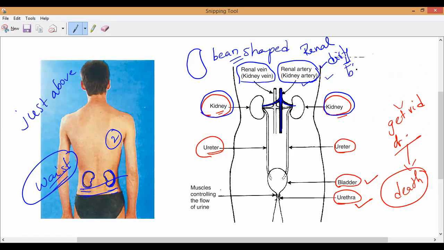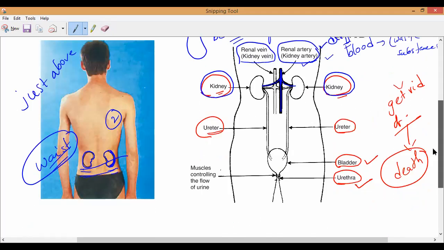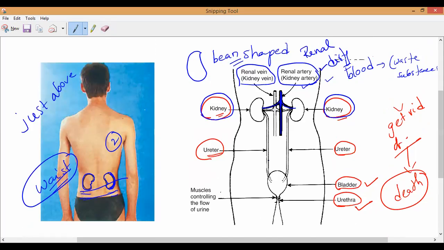The kidney artery brings dirty blood containing waste substances into the kidneys. Into the kidneys or out from the kidneys? Into the kidneys. Next, if you observe, what will happen?